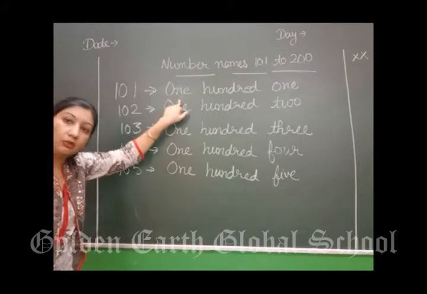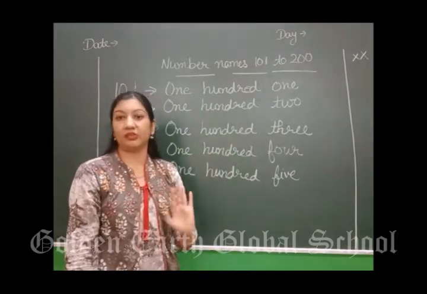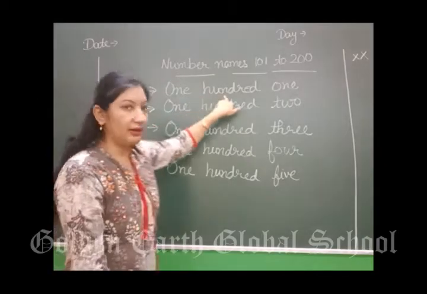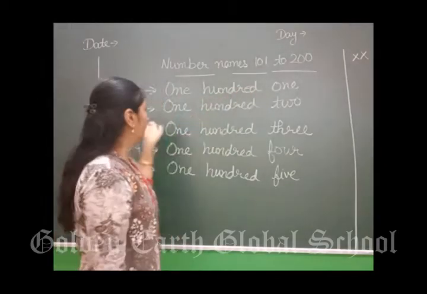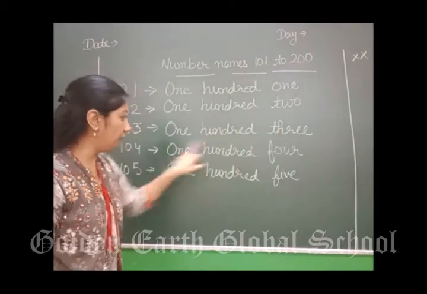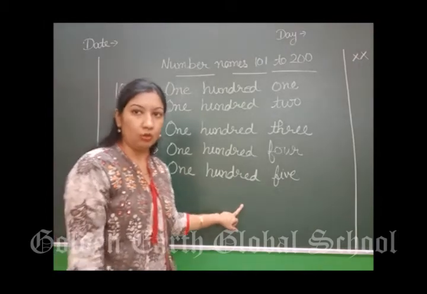Same as the counting you have done earlier. Earlier we were doing counting 1, 2, 3, 4, 5, 6. Here 100 will come extra. 100. 101, 102, 103, 104, 105. In this way you will do this in your notebooks.